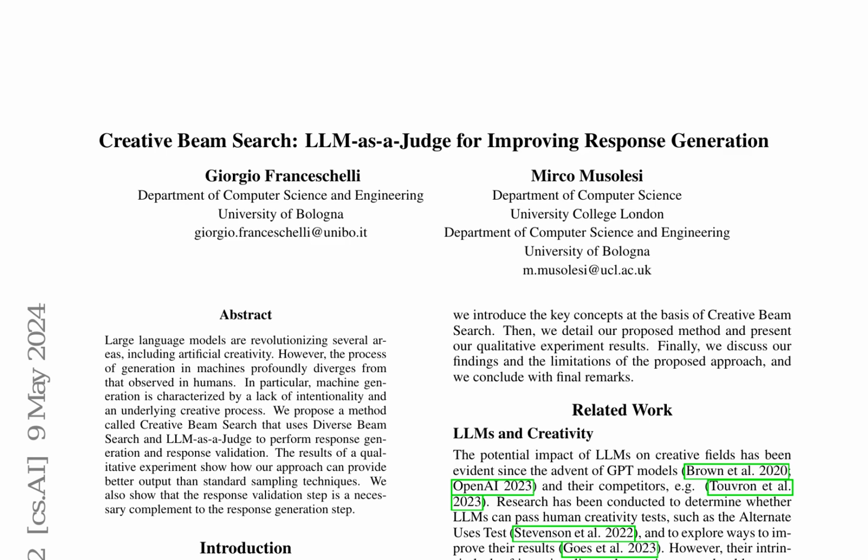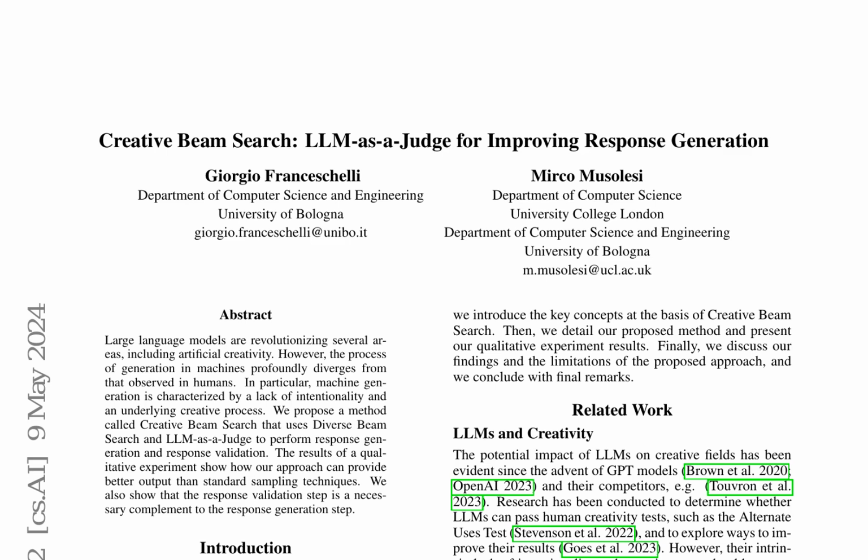The authors highlight the limitations of current large language models in terms of creativity, noting their lack of intentionality and consciousness. They review the relationship between LLMs and creativity, discussing various methods to enhance their creative output, such as fine-tuning, zero-shot settings, and reinforcement learning from human feedback.